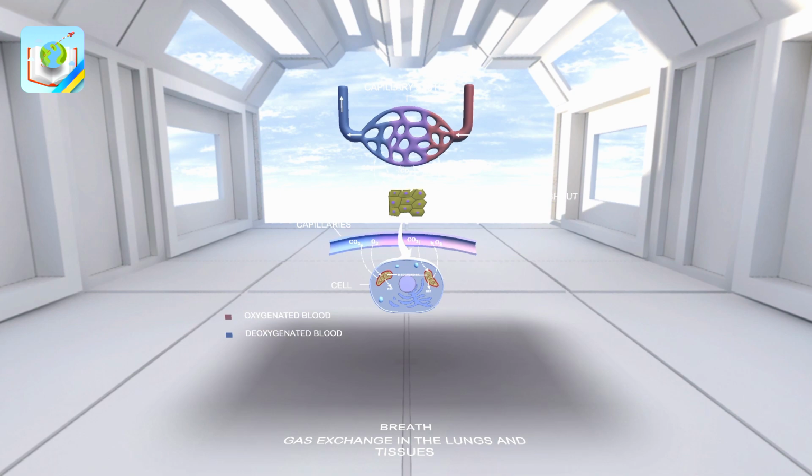Stages of breathing include: 1. External respiration, the pulmonary ventilation, the entry of air into the body and the exchange of air between the environment and the lungs. 2. Diffusion of gases from the alveoli into the blood. Transportation of gases by blood. 3. Diffusion of gases from the blood into tissues and cells. Internal respiration, the consumption of oxygen by cells and the release of carbon dioxide. You can see a vivid scheme of this process on the screen. Tap on it and take a look.